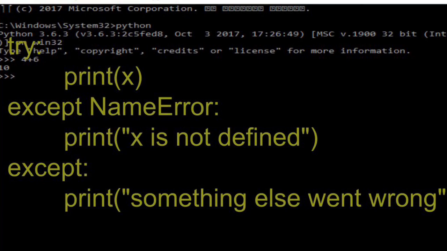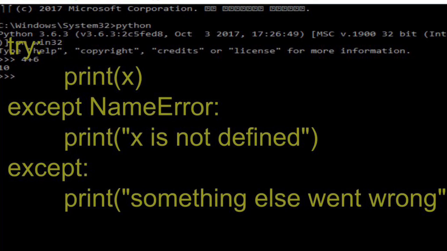And then it sends the error to except NameError and checks if the error you put in there is what the try sent you. And if that's true, then it'll print X is not defined.